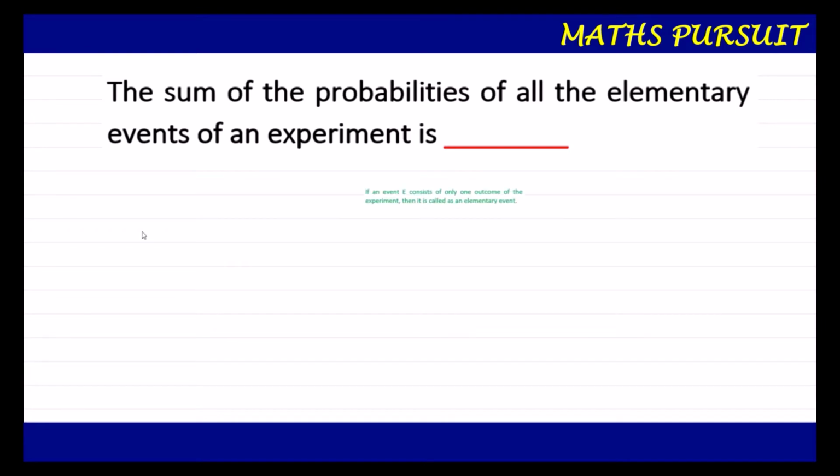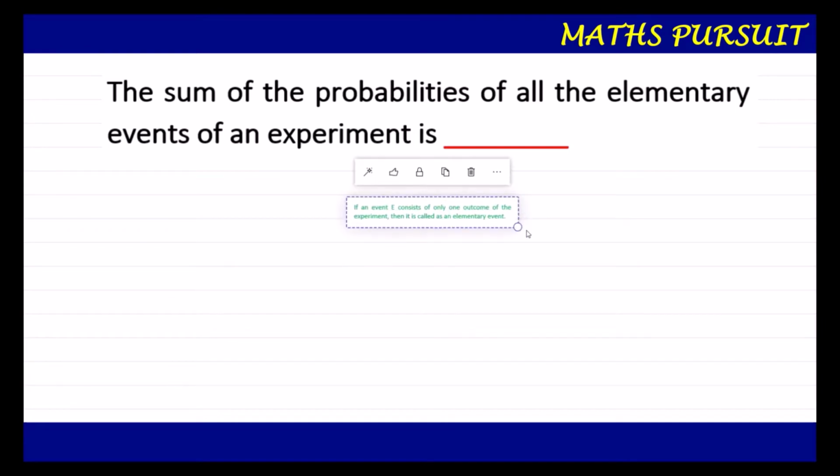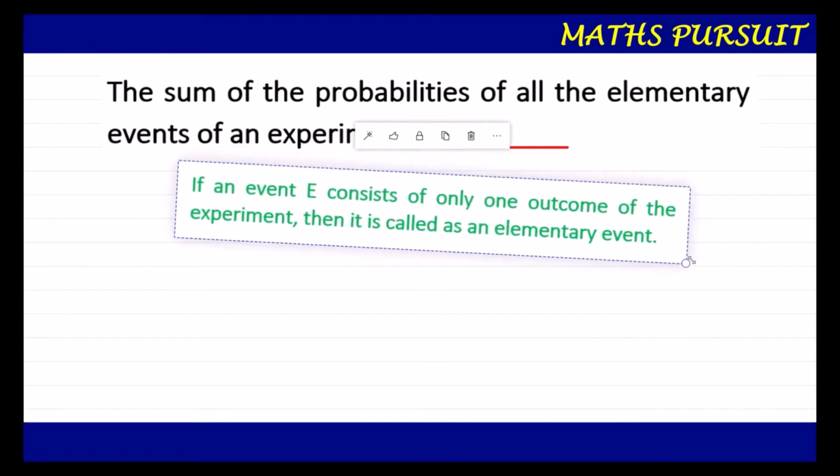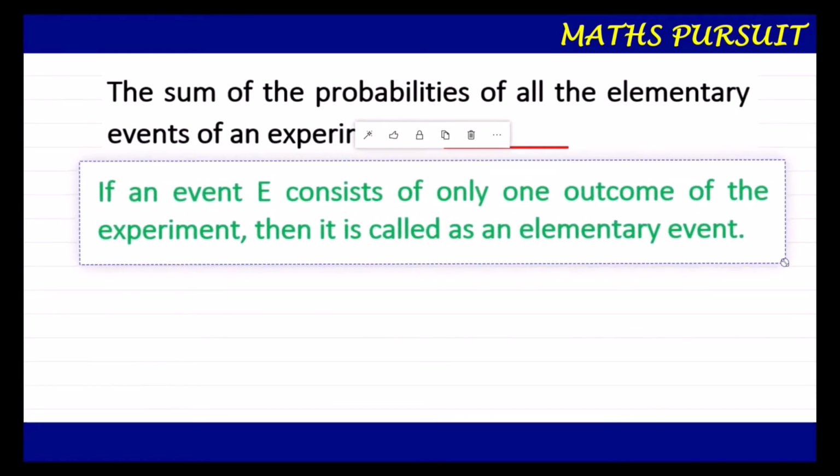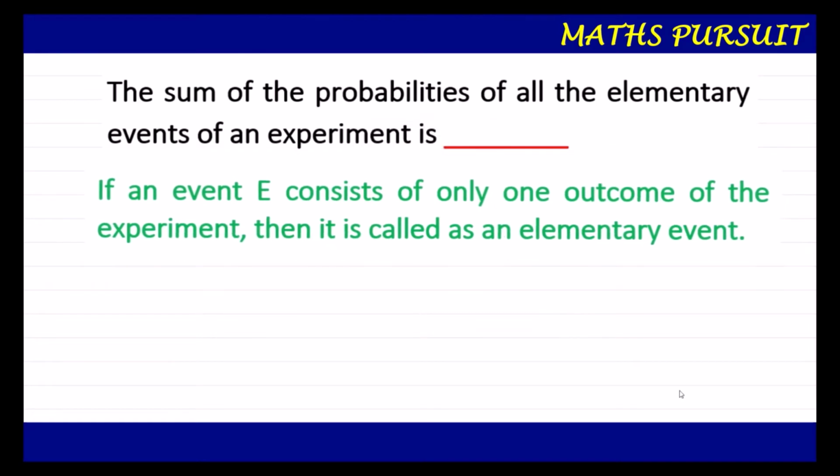So the definition of the elementary event says that if an event E consists of only one outcome of the experiment, then it is called an elementary event. That means if an event E has only one outcome, then that particular event is called an elementary event.